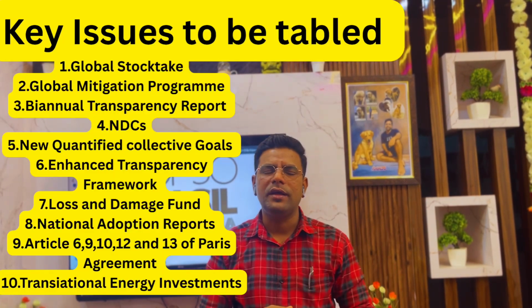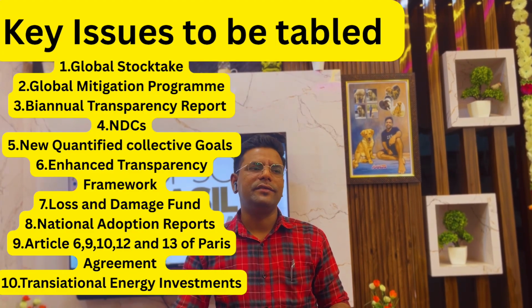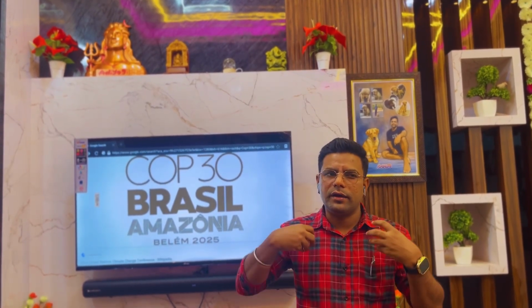The global stocktake means, at the global level, what all countries have taken as mitigation measures to combat climate change. The next is the NDCs, the nationally determined contributions, which are voluntary; each country reports what they have done. Similarly, there are mandatory things, called the biennial transparency reports, which are given to the UNFCCC Secretariat by each country. Similarly, the global mitigation program's main aim is how we could phase down coal. That will also be discussed.